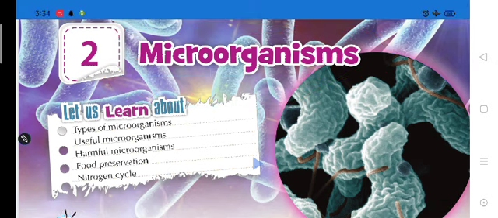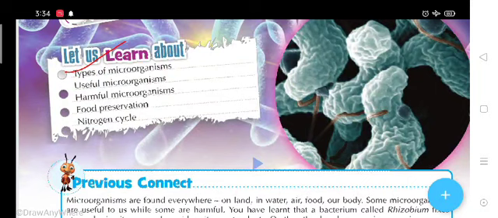So in this chapter what will we discuss? First we will discuss the types of microorganism.